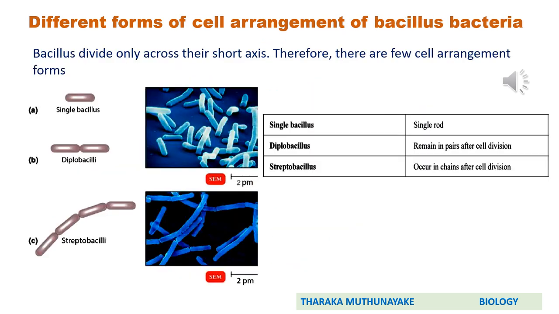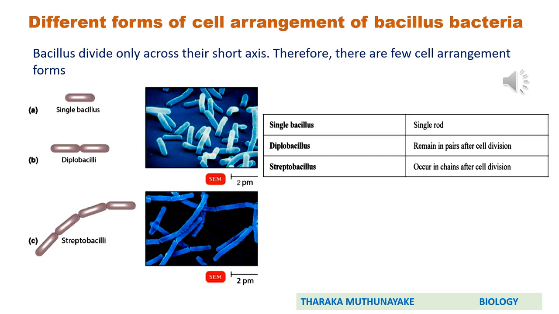We will go to different forms of cell arrangement of Bacillus bacteria. We said earlier, coccus bacteria can divide in many planes and form different cell arrangements. But remember here, Bacillus bacteria divide only across the short axis. Therefore, only 3 types of cell arrangements can be observed in Bacillus bacteria. They are Bacillus, that means single Bacillus, Diplobacilli, and Streptobacilli.